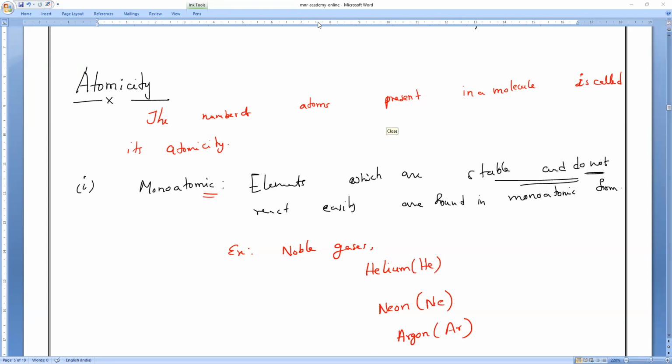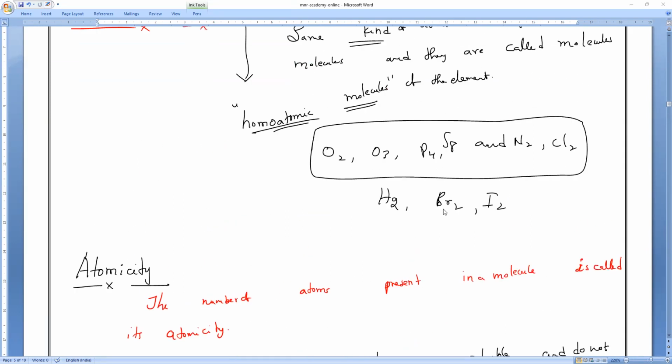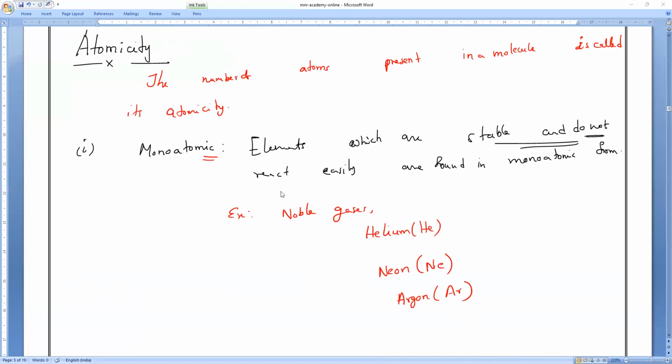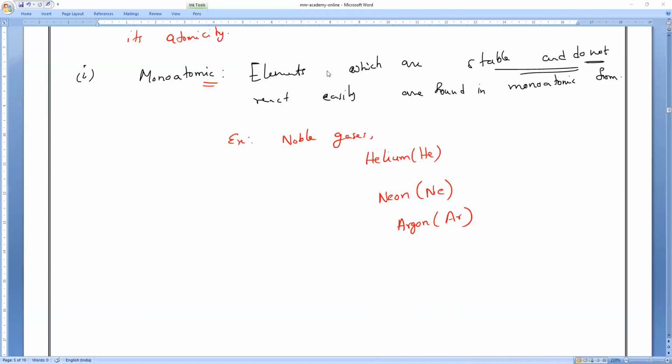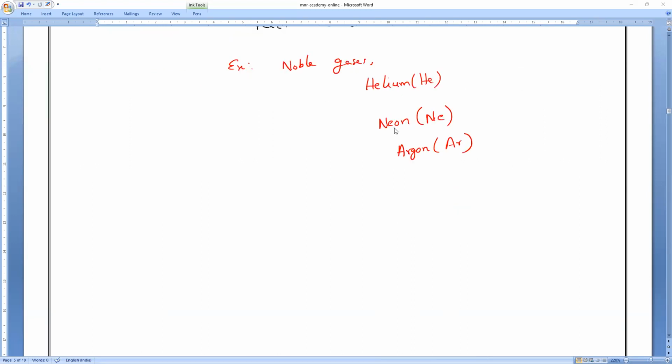No sir, what about sodium, chlorine and all, sir? They all are polyatomic. Many atoms together, a cluster of atoms. A large number of atoms are together, so we can say them as giant molecules. They are very big, but the representation will make it normal. So this is known as monoatomic elements, or molecules of elements, whatever it is.